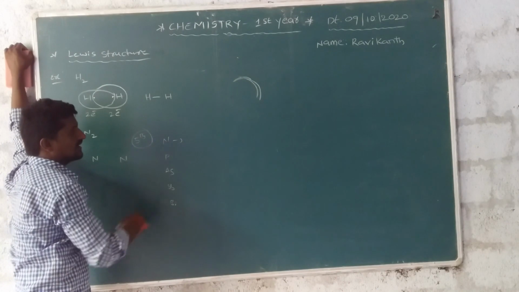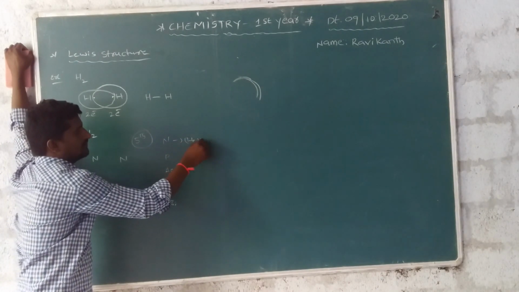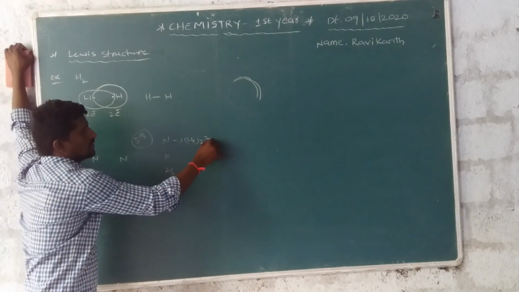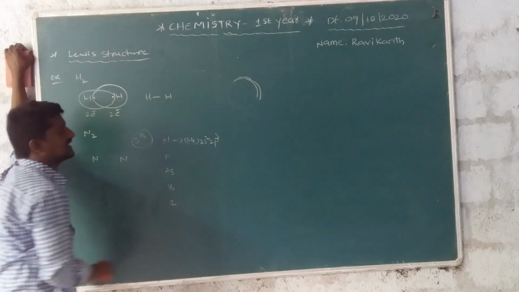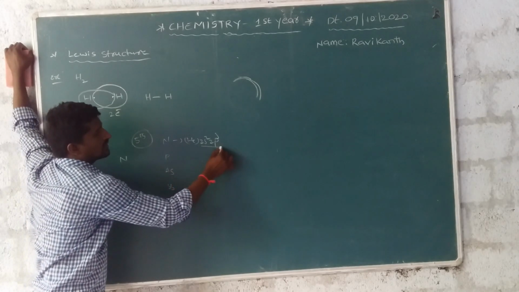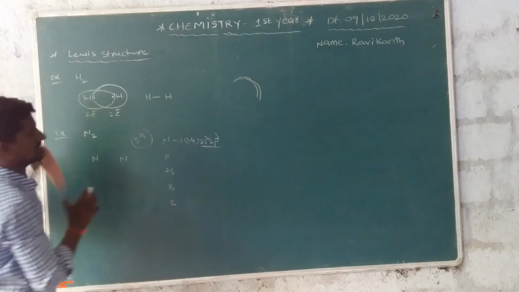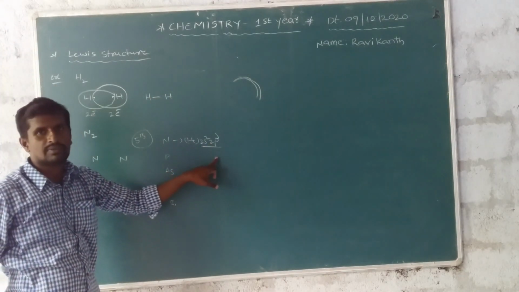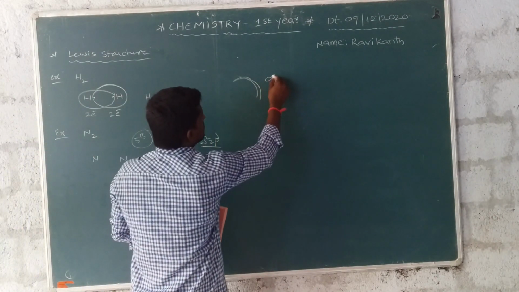Nitrogen electronic configuration: helium 2s2 2p3. This is the outermost orbital. Generally, the octet rule applies.